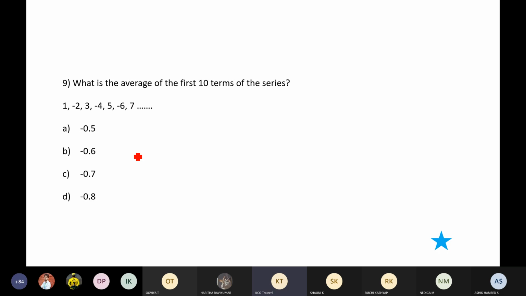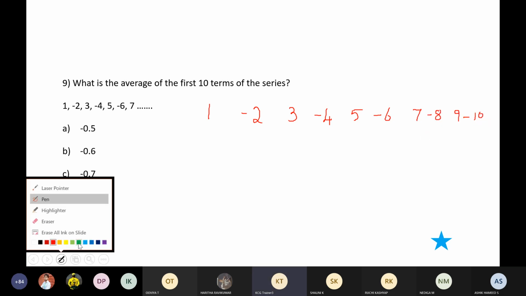What will be the average of these numbers? So what are the numbers? 1 minus 2, 3 minus 4, 5 minus 6, 7 minus 8, 9 minus 10.